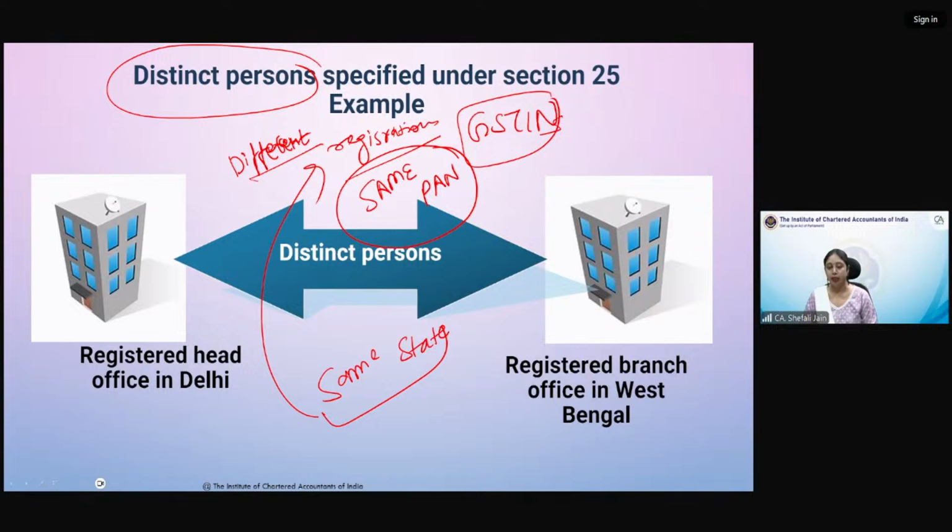Then the establishment of, so this is distinct persons। Different registrations के बीच में जो भी transactions होंगी वो भी आप उनको supply मानोगे। यही हमने अभी पढ़ा para 2 से, supply between different distinct persons। So distinct persons means different registrations, चाहे same state में हो चाहे different states में हो। Then we have same state, different PAN है तो different entity, you are a different entity altogether, then you can't be related। कौन होंगे, एक ही जैसे हम बोले एक family के लोग, a person from same family, we have to see whether they are related or not।